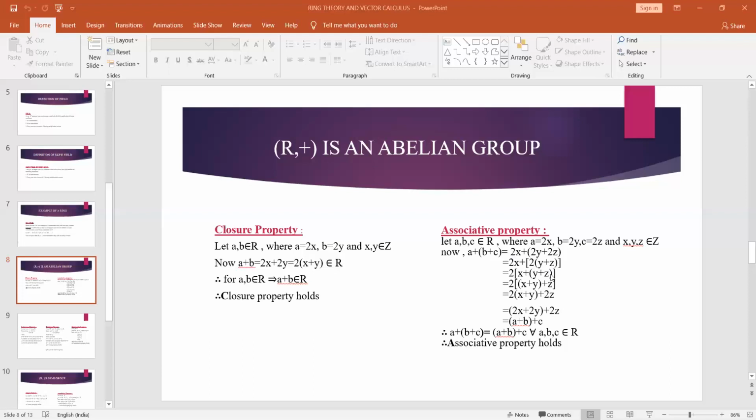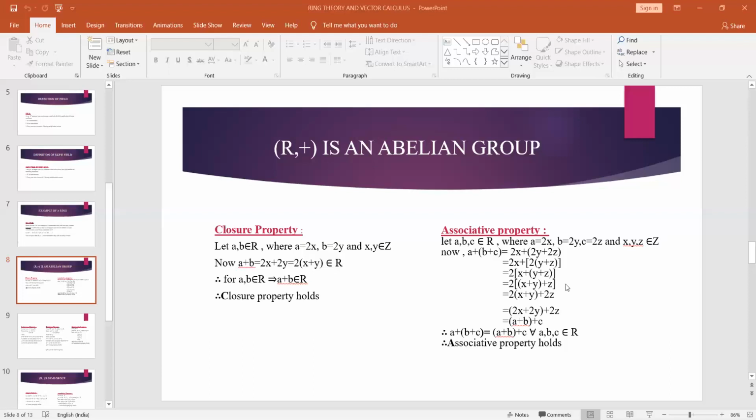Since x, y, z all belong to Z, and Z, the set of all integers, is itself a group, maybe an abelian group, by the associative property in Z we can write x plus (y plus z) equal to (x plus y) plus z.